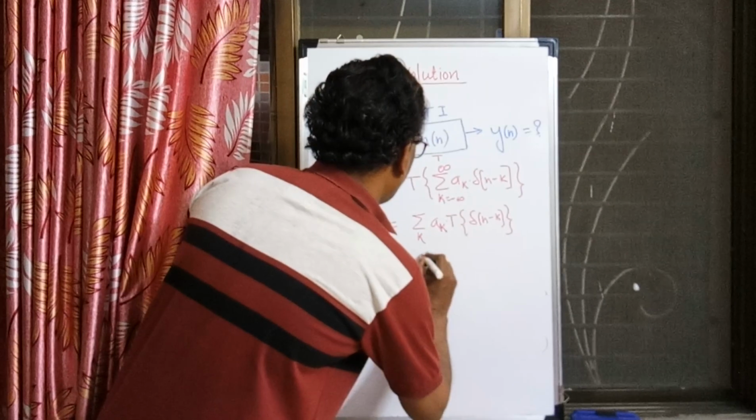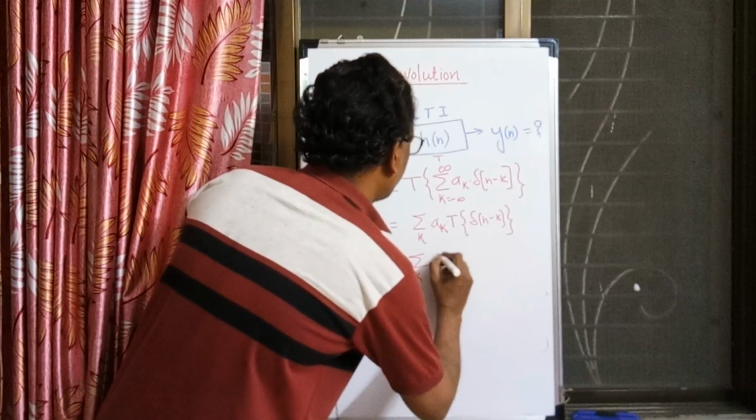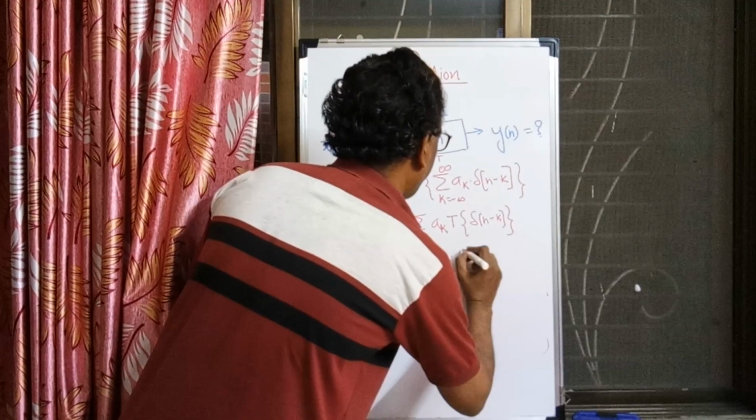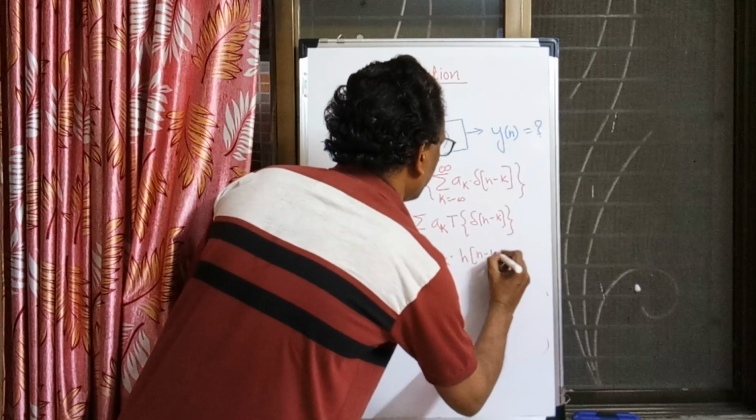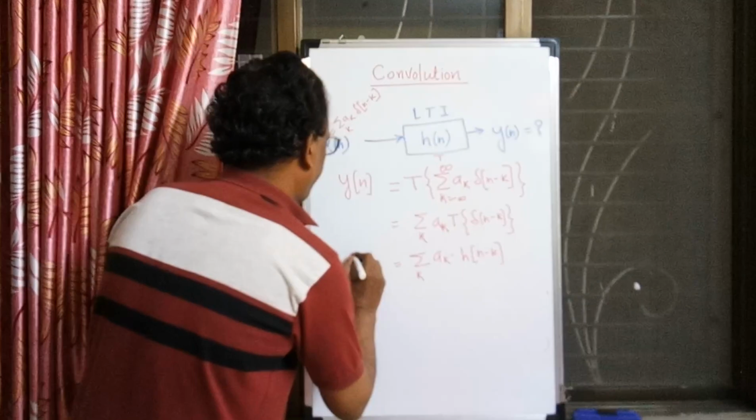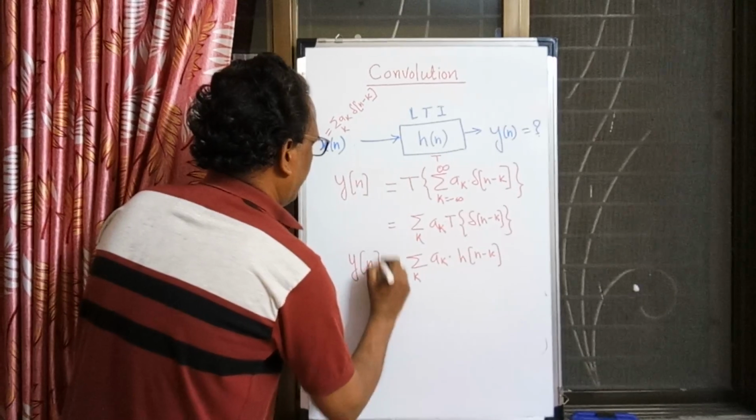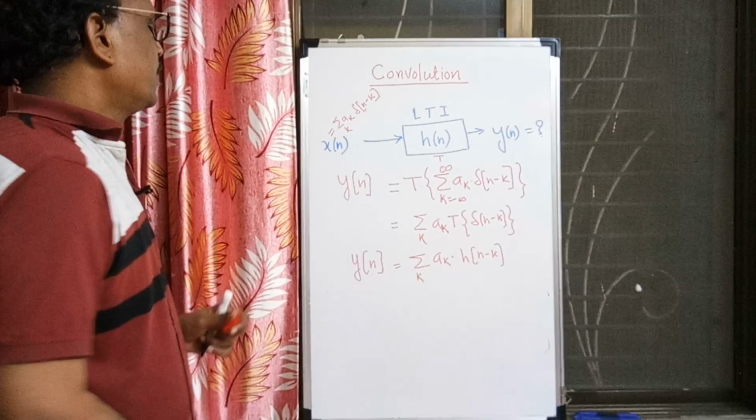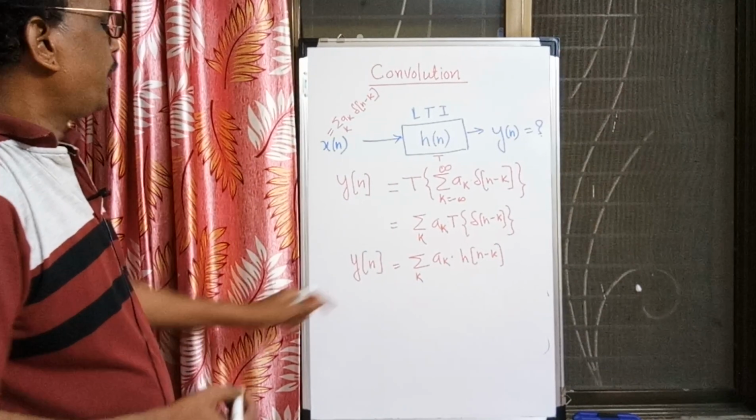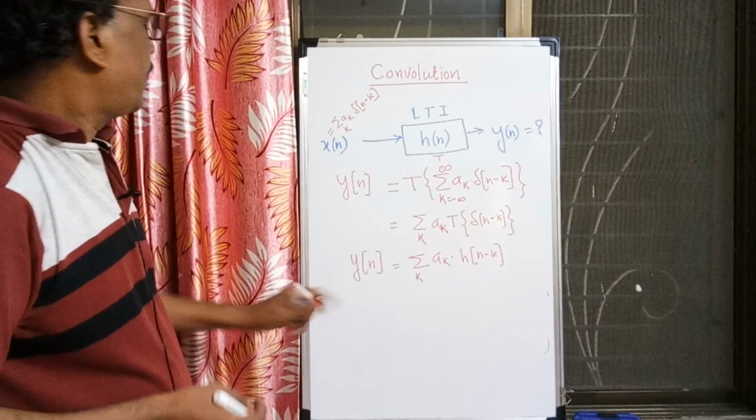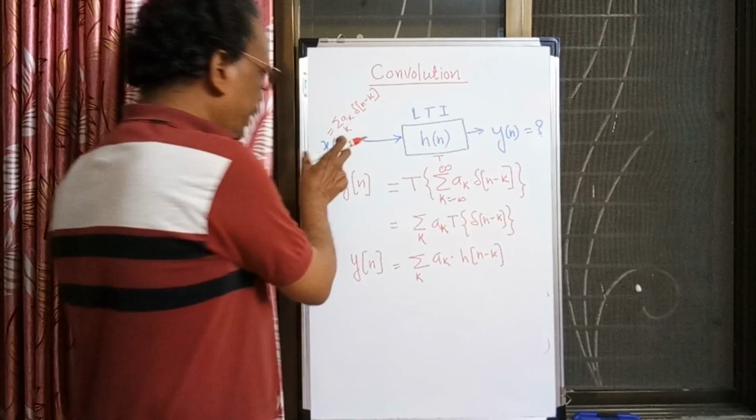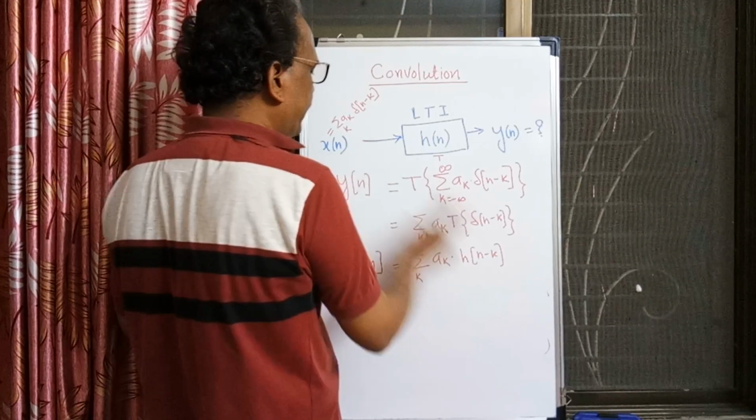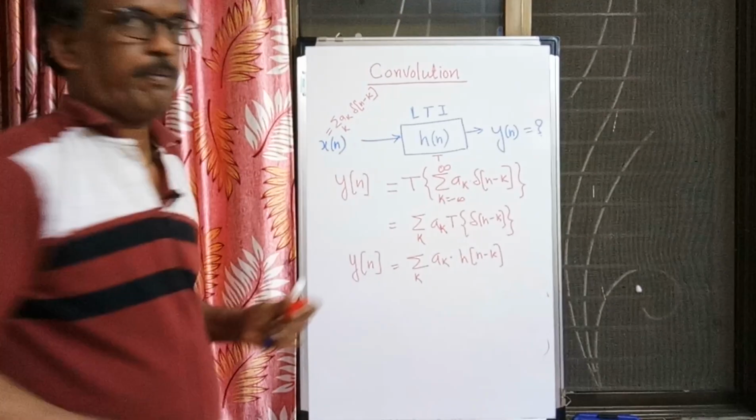Now we know that since the system is time invariant, the response of the system to del of n minus k is h of n minus k. So y of n is equal to summation ak h of n minus k. So whatever may be your input x of n, any arbitrary input x of n, my output will be like this, ak into h of n minus k.